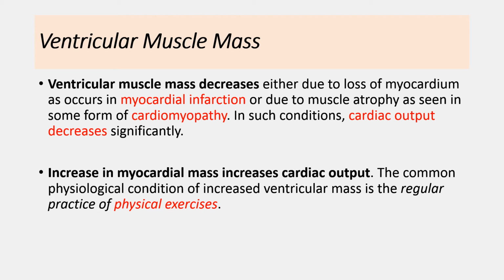Now, whenever ventricular muscle mass is increased, then within physiological limits, it can increase the cardiac output. The common physiological condition of increased ventricular muscle mass is regular practice of physical exercise. Regular physical exercise produces physiological hypertrophy of the myocytes, which can increase the stroke work and the cardiac output.